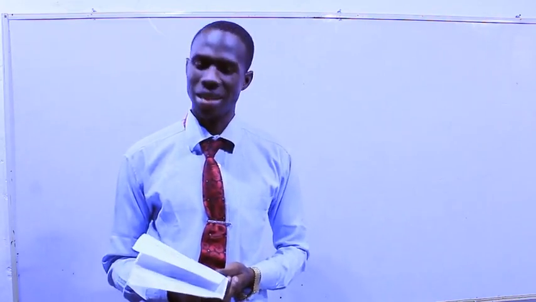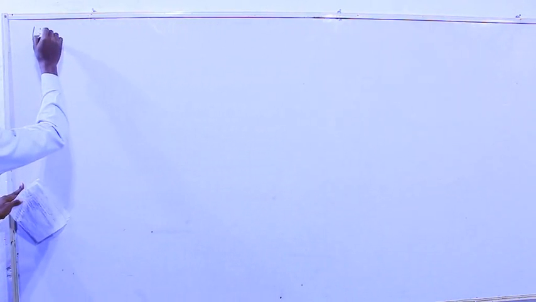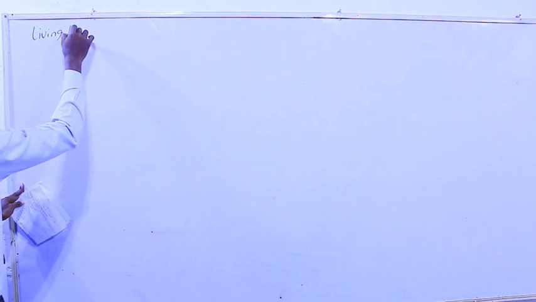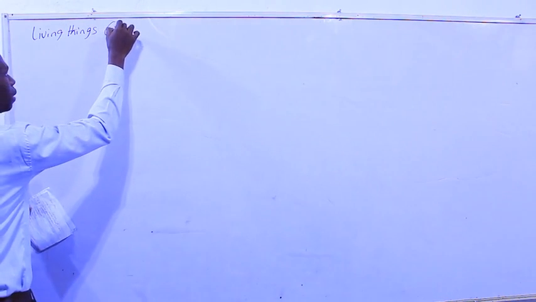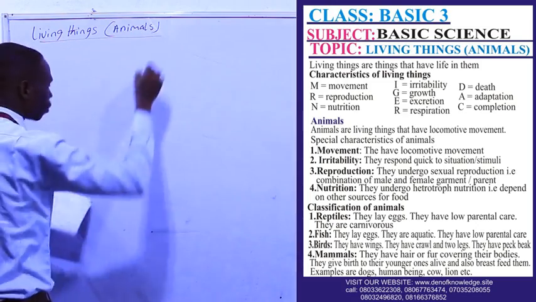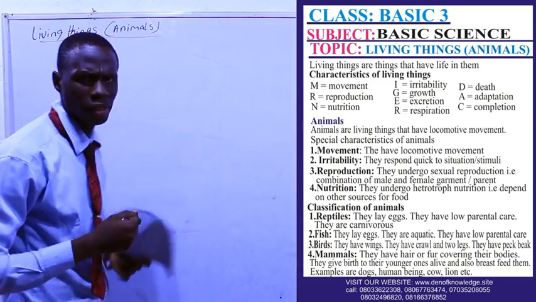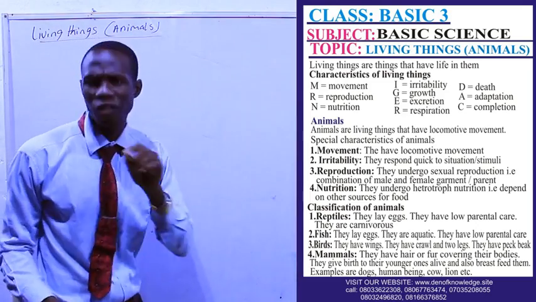And today we'll be discussing a wonderful topic in basic science, and that is animals. First, living things. First of all, what is a living thing? Living things are things that have life in them.